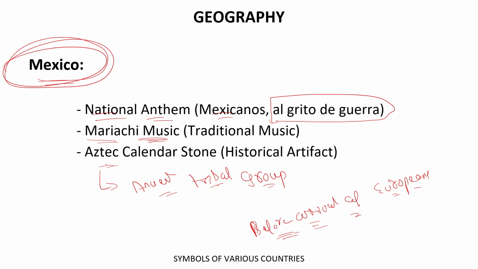Okay, and they also visited the Mexican area where the Aztecs were living, and because of various diseases which were brought by Europeans to the Aztec land, all the Aztecs were finished.